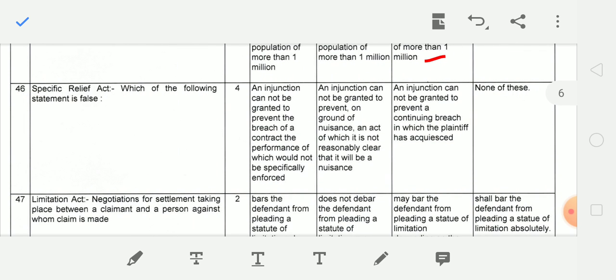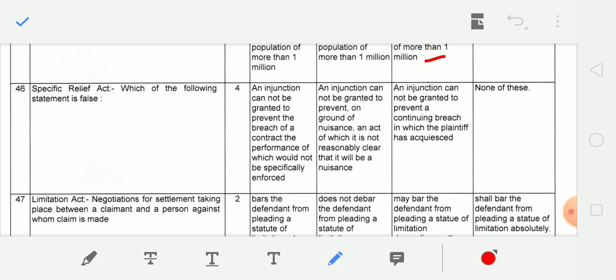Next question, which of the following statement is false? And correct answer is none of these. So you have to read all these 4 options. An injunction cannot be granted to prevent the breach of a contract to performance of which would not be specifically enforced. An injunction cannot be granted to prevent on ground of nuisance an act of which is not reasonably clear that it will be a nuisance. An injunction cannot be granted to prevent a continuing breach in which the plaintiff has acquiesced. तो ये तीनों ही जो statement है, all these are correct, so none of these is false.